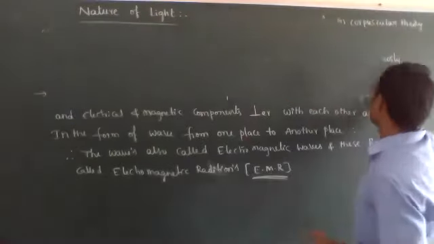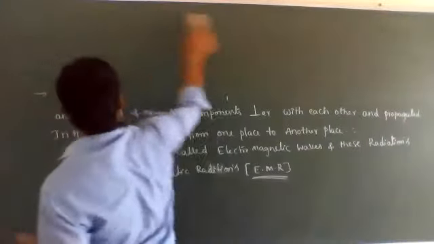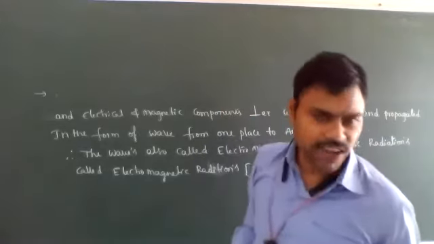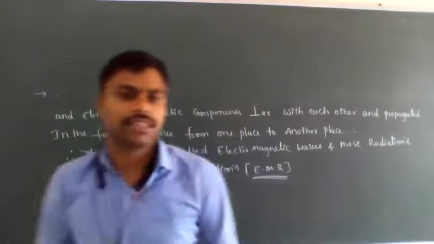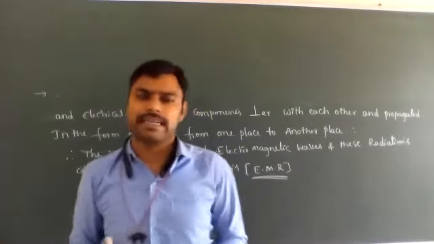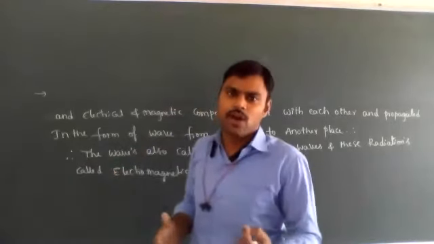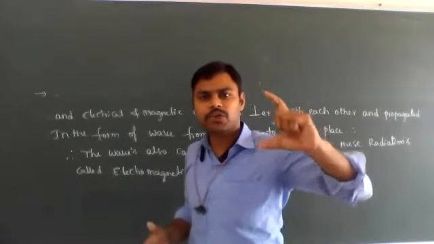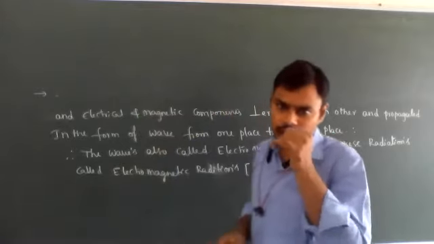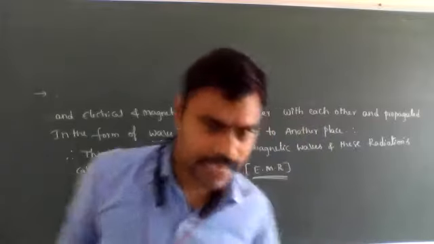Now, the properties of electromagnetic waves we need to discuss are the properties of waves. What types of properties do waves have? They have some wavelength, they have some velocity, which is called velocity of light. The electromagnetic waves' velocity is also called velocity of light. They have some frequency. What is frequency? What is wave number? What is the amplitude of the waves? All those characteristics we need to discuss. Those are called electromagnetic waves characteristics or electromagnetic radiations characteristics.